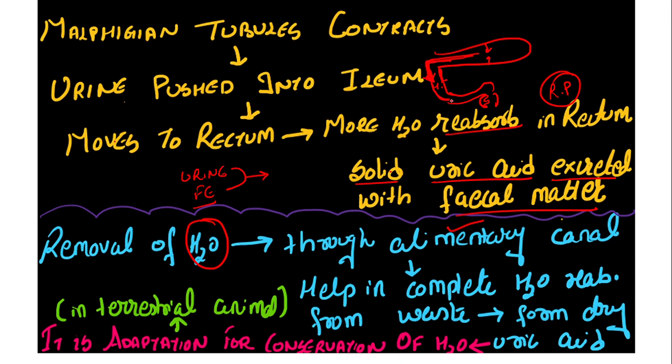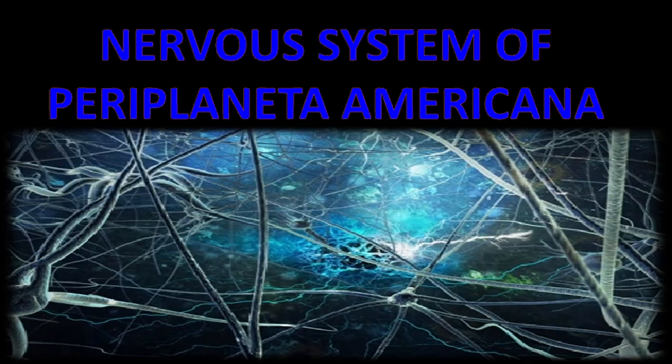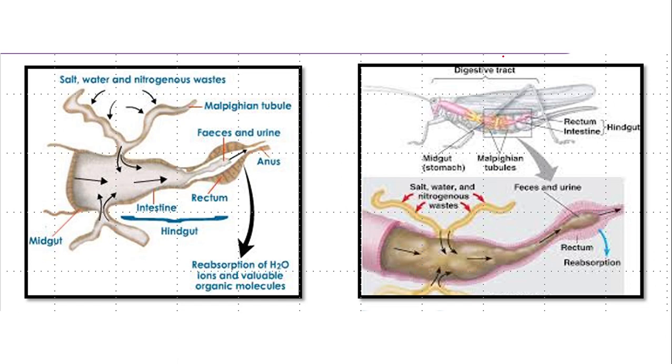So that this water movement will enter into the rectal papillae, and the complete water absorption takes place here, so that the dry uric acid is thrown out. That is the adaptation for the cockroach in order to survive in the terrestrial world, right? Here you can see the diagram. So that's all we have in today's class about the excretory system.